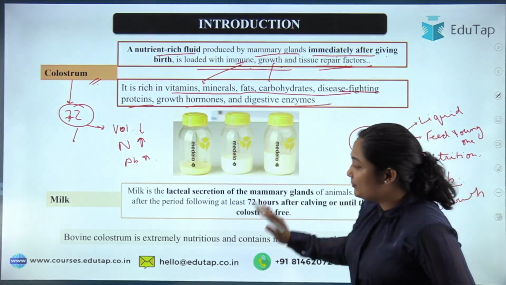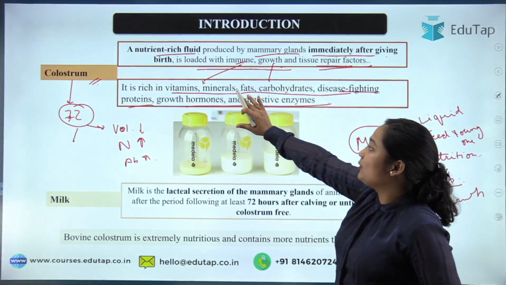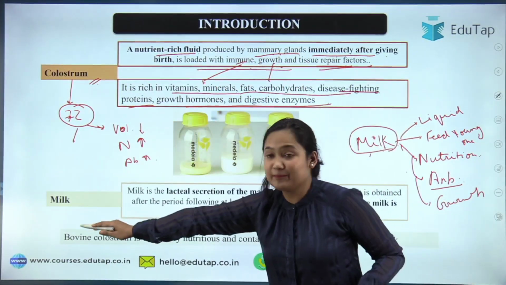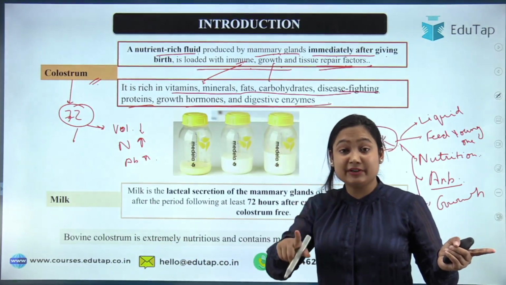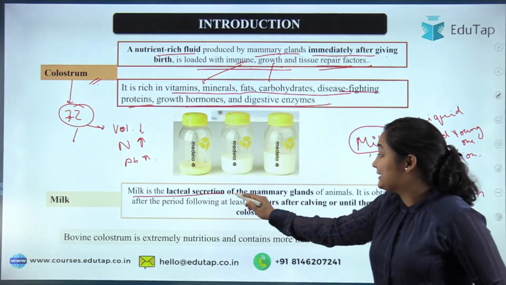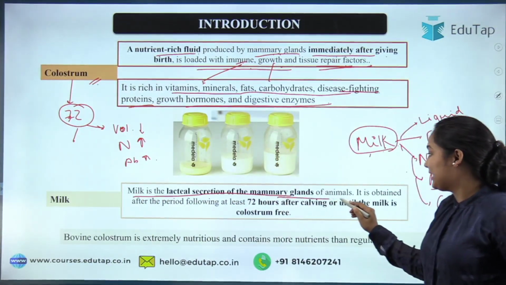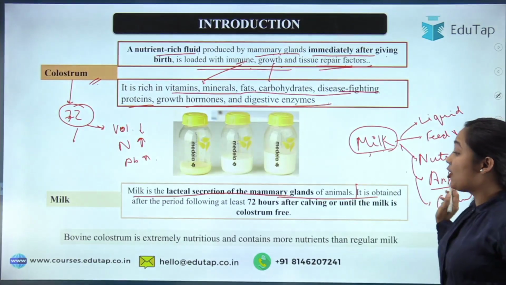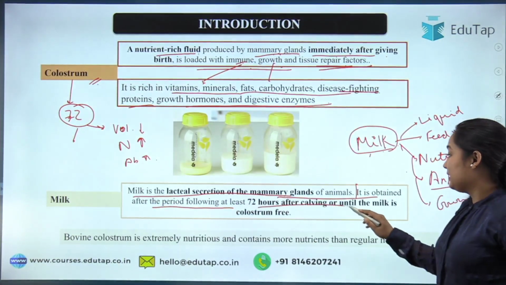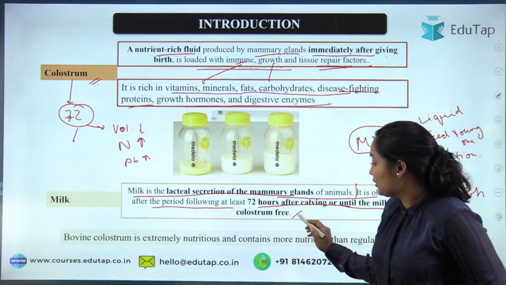Now talking about the milk, after 72 hours the mammary gland will switch from making colostrum to milk. पहले colostrum बनाते हैं, then after 72 hours they will start making milk. Talking about the milk, milk is the lacteal secretion of the mammary gland of the animals. It is obtained after the period following the 72 hours after calving until the milk is colostrum free.